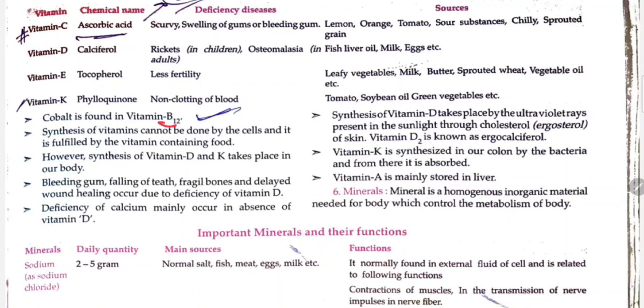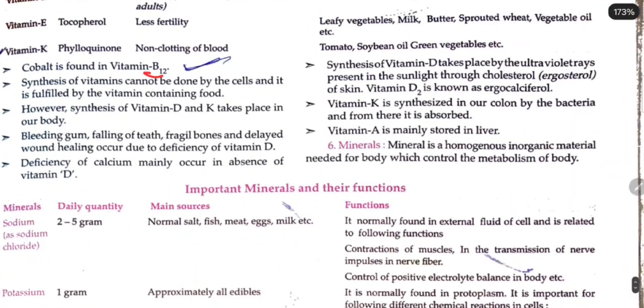Cobalt is found in vitamin B12. Synthesis of vitamins cannot be done by the cells and it is fulfilled by vitamin-containing food. Bleeding gums, falling of teeth, wrinkled bones, delayed wound healing occur due to deficiency of vitamin C.